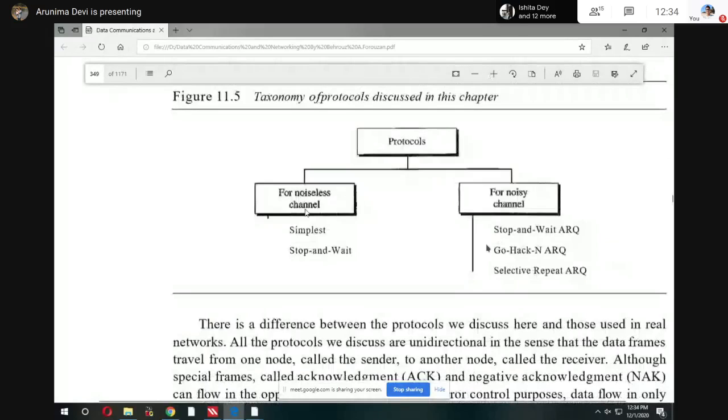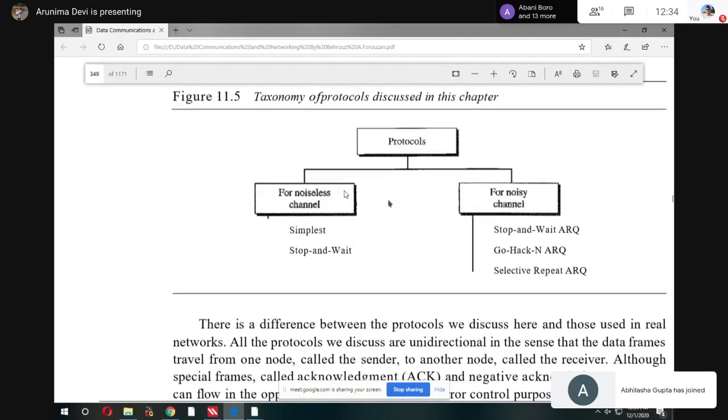Now we are discussing this part: protocol for noiseless channel and for noisy channel. Noiseless channel means here we consider that there is no effect of noise on your message signal. Noiseless is practically impossible, but still that type of concept is used. Noiseless channel means totally error free.